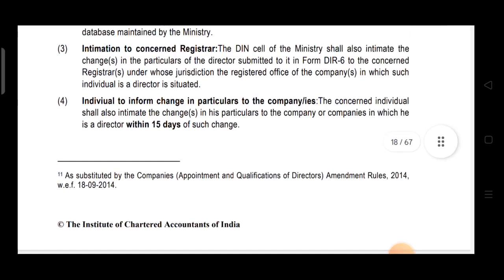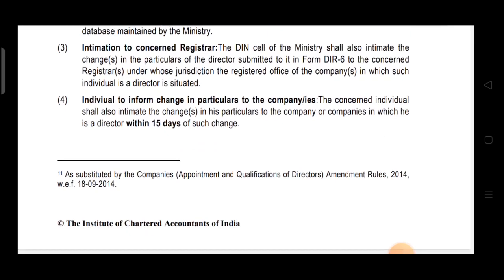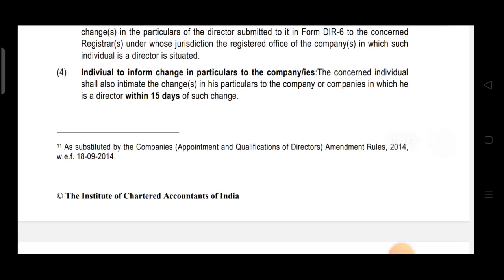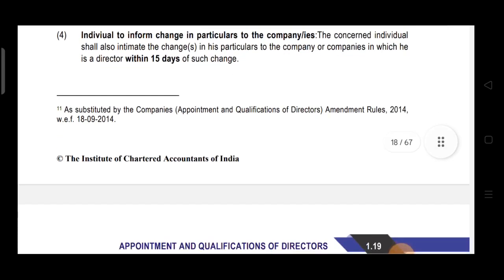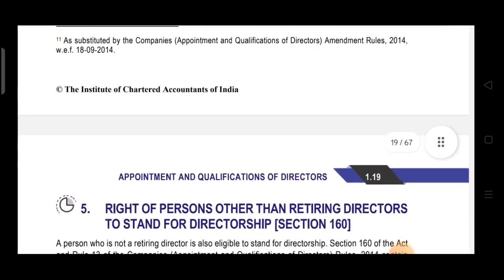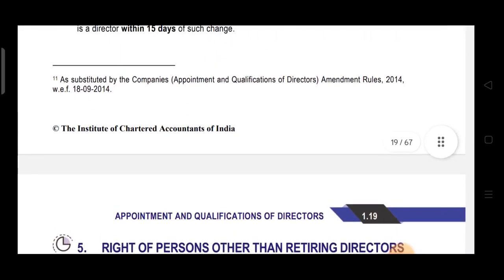The concerned individual shall also intimate the change or changes in his particulars to the company or companies in which he is a director within 15 days of such change. Not 15, within 15 days of such change. Okay, when such change is done, within 15 days of such change, the individual is required to inform the change in particulars to the companies.